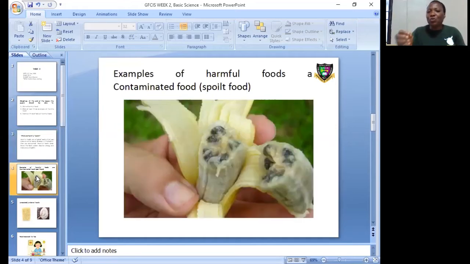Examples of harmful foods are contaminated food or spoiled food. Example is what we have on the screen. You can see the banana. After peeling the banana, just for the person to eat, even before you start to cut, you will see that the color of the banana would have changed. So such a food is not good to be consumed. You don't eat such food. Food that already has a bad odor, that is already smelling, or that has spoiled, is harmful to the body.